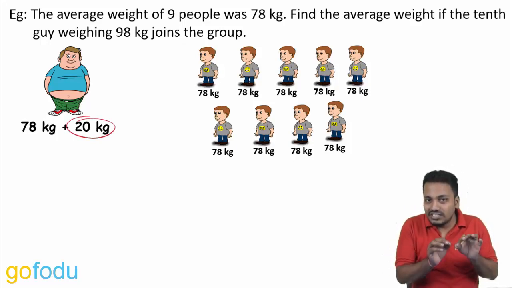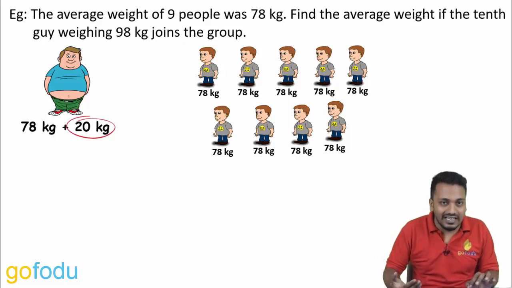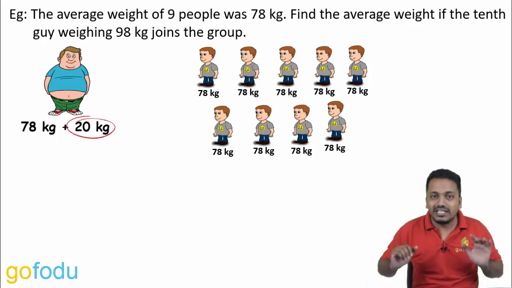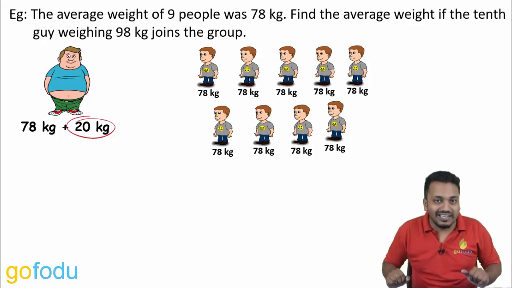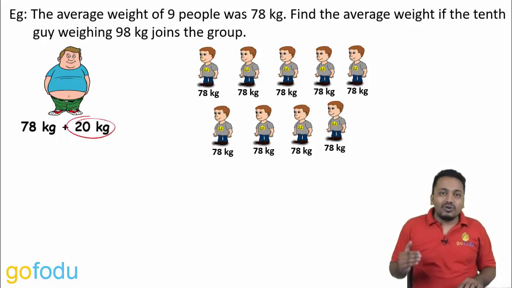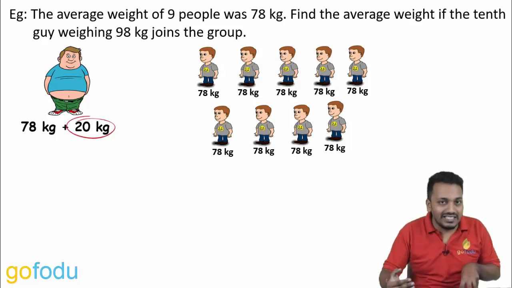If we distribute this surplus 20 kg evenly between all the boys, then once again we can get the same weight for each guy, right? And the new average will be that same weight only. Let's assume that the new guy is also of 78 kg and let's put this surplus 20 kg separate for distribution.